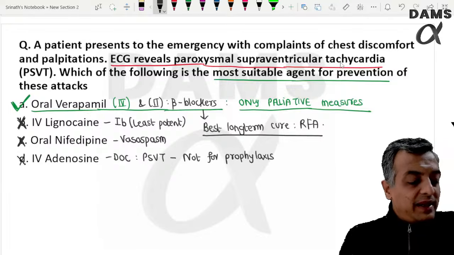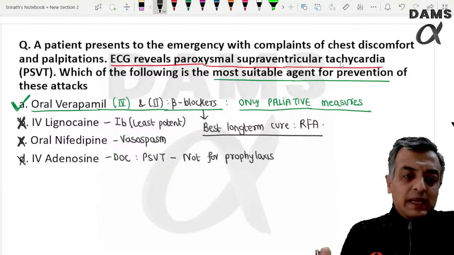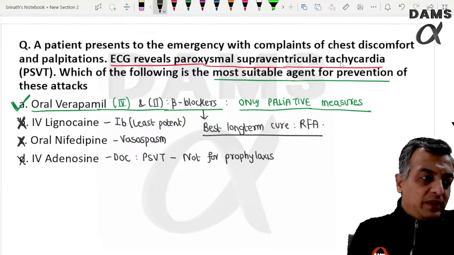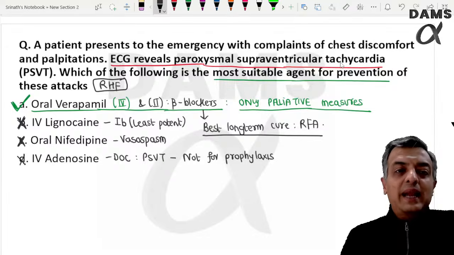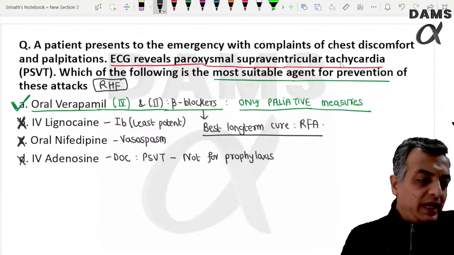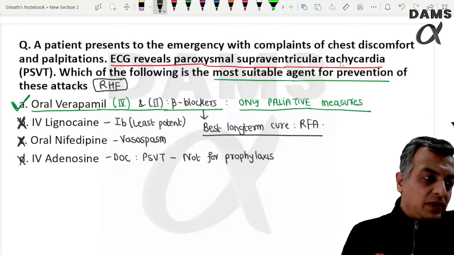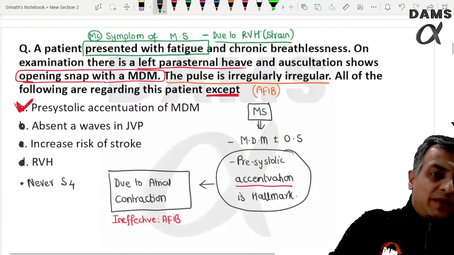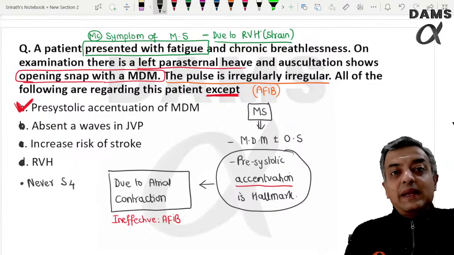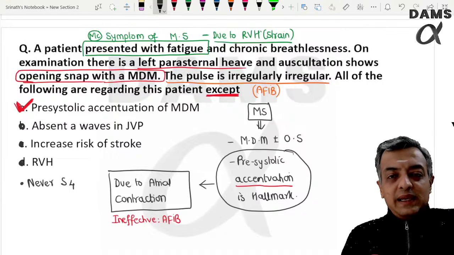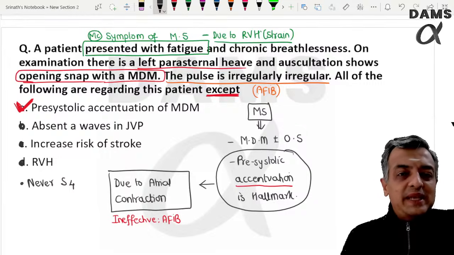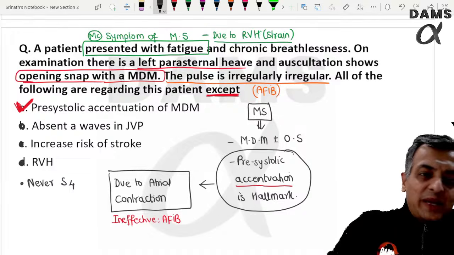Tender hepatomegaly is also present. That only suggests right heart failure. It does not make any difference in this question. Okay, is it the previous question you are talking about? Maybe. Even if you think it is a tricuspid stenosis, it is the irregular pulse that is important. Once atrial fibrillation comes, pre-systolic accentuation will go irrespective of the lesion.